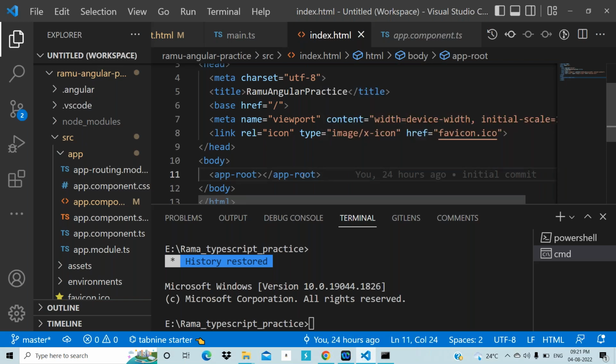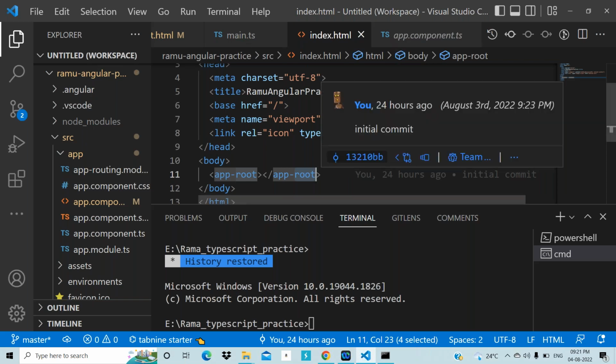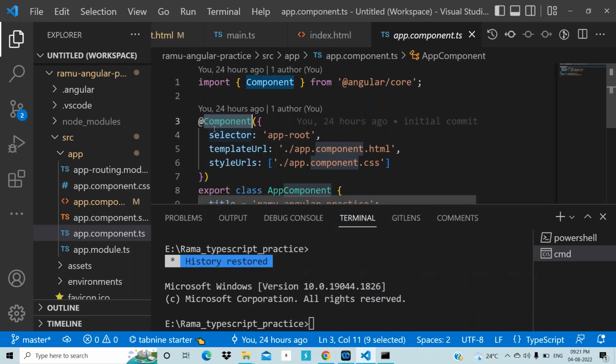Now we have only 5 to 10 minutes. I wanted to tell you how to create a component and how to call it in the home page. But if I explain it in 5 to 10 minutes, everybody will be confused. So tomorrow I will explain everything clearly: how to create a component and how to call it in the app.component.html. I will explain the metadata, the @Component decorator, selector, templateUrl, styleUrl, everything, very clearly in tomorrow's class.